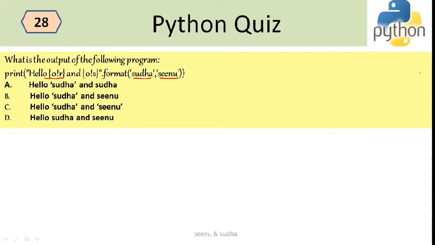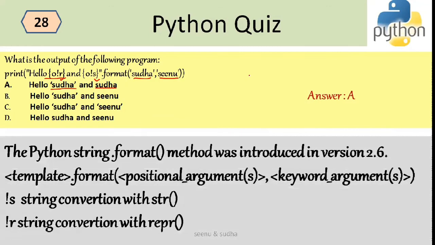So now what will be the output of this particular program? The output will be hello Sudha, with Sudha in single quotes. And next I'll also get Sudha, but this time Sudha will not be in single quotes, because the r is over here and the s is over here. Let us see what R and S mean, and what the 0 is over here.